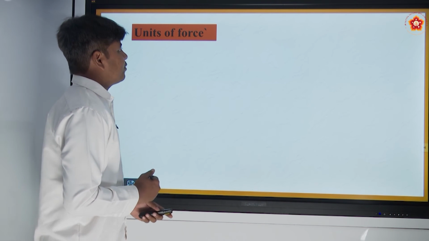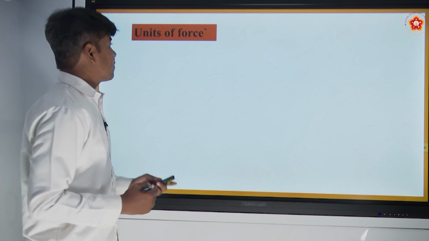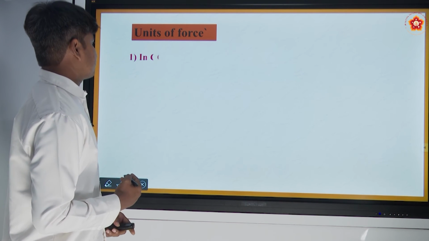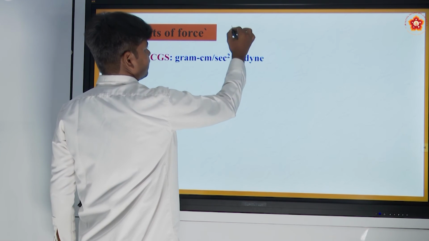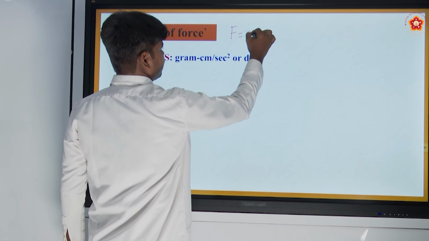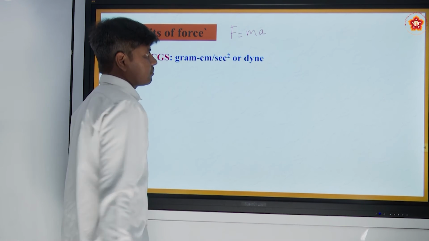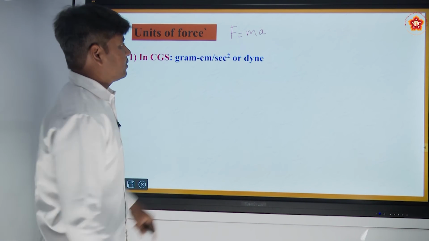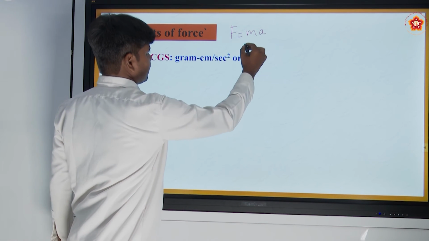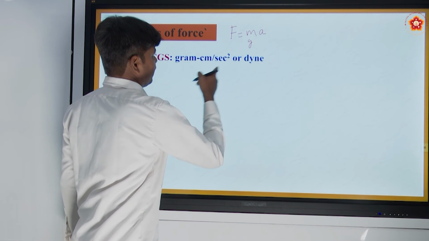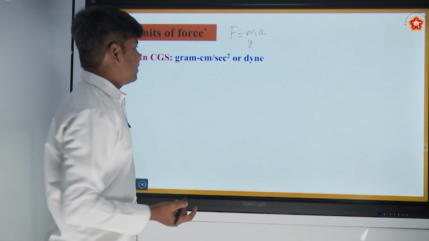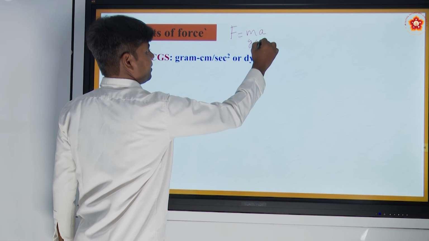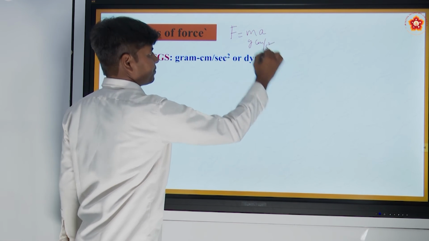Having studied force, now let us study the units of force. In the CGS system, we have studied force as mass into acceleration, so F is equal to ma. In the CGS system the mass unit is gram, and the acceleration unit is centimeter per second square.